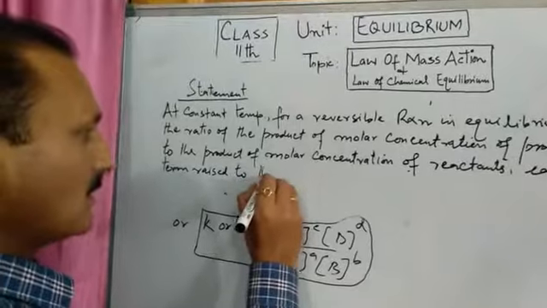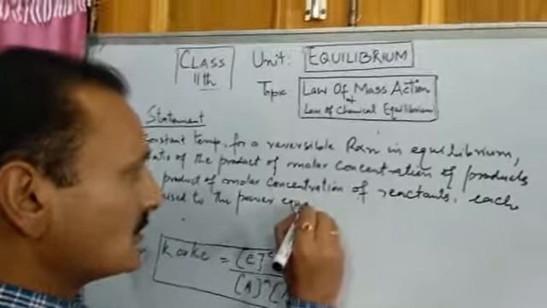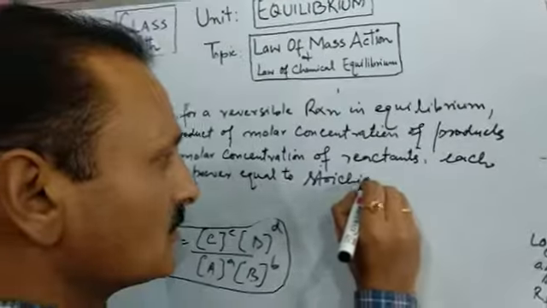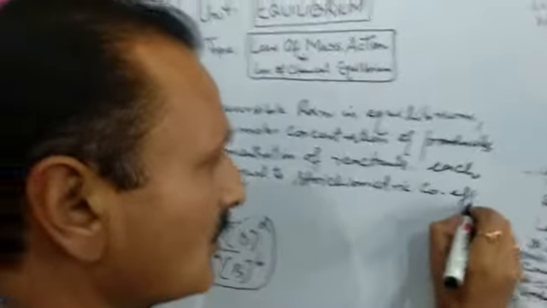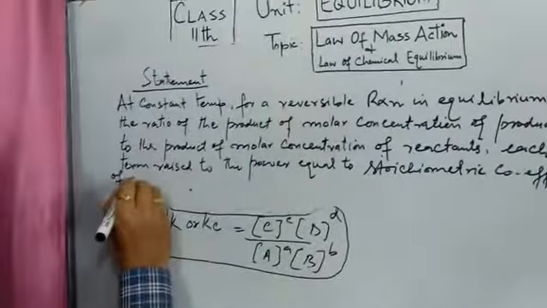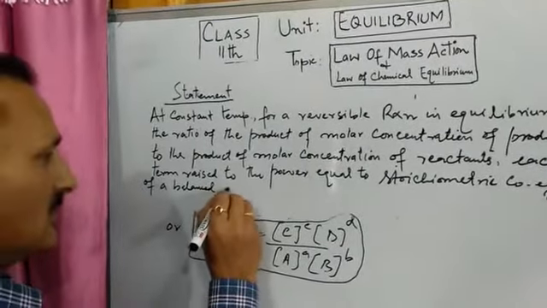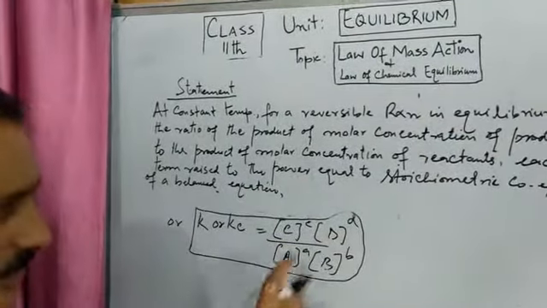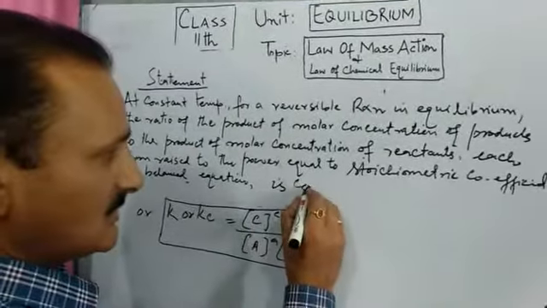What is the power? Equal to stoichiometric coefficient of a balanced equation, and this ratio now is constant. That is, it is equal to this constant.